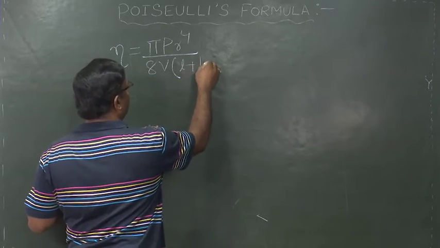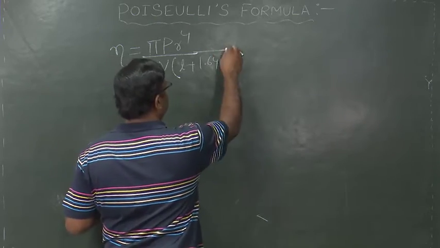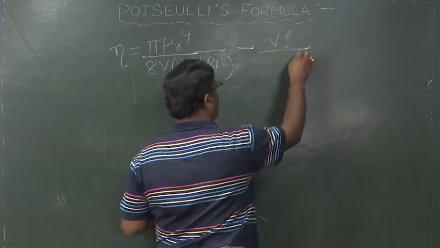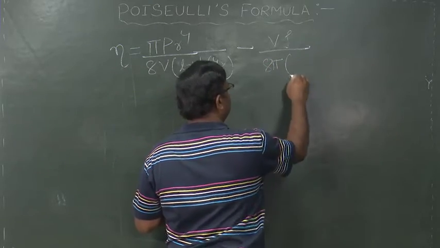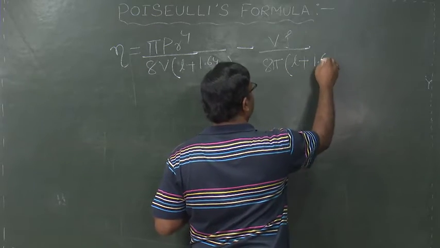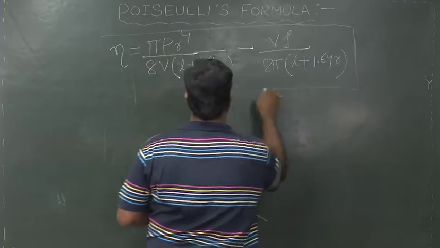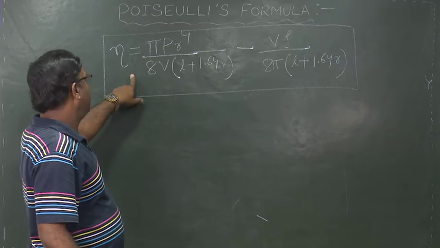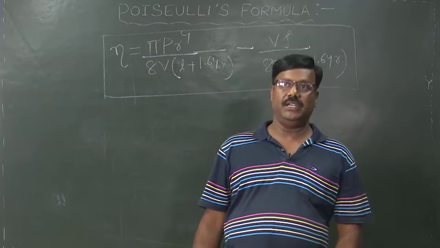into L plus 1.64 r, minus V rho divided by 8 pi into L plus 1.64 r. This is the expression for the coefficient of viscosity of the liquid.